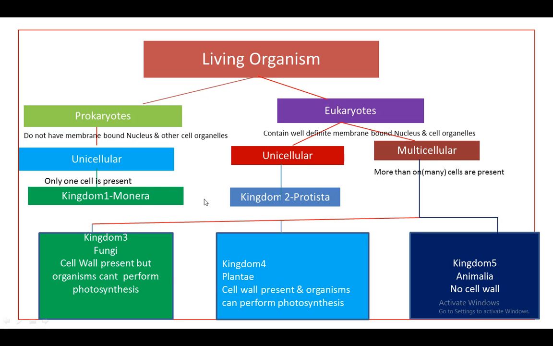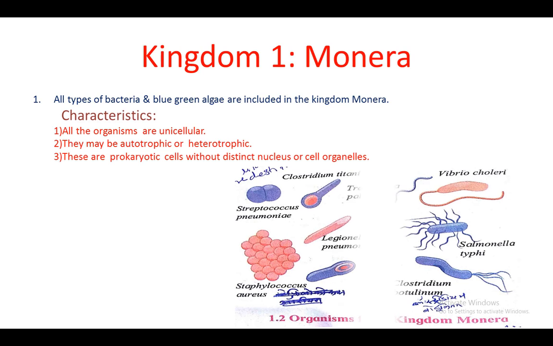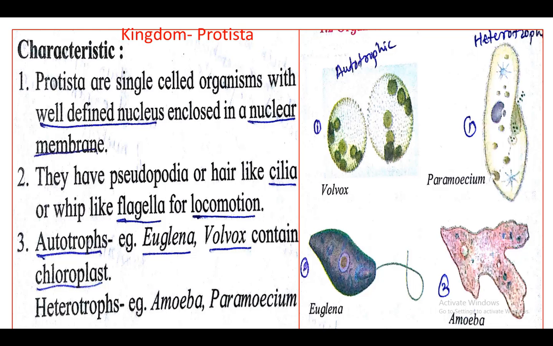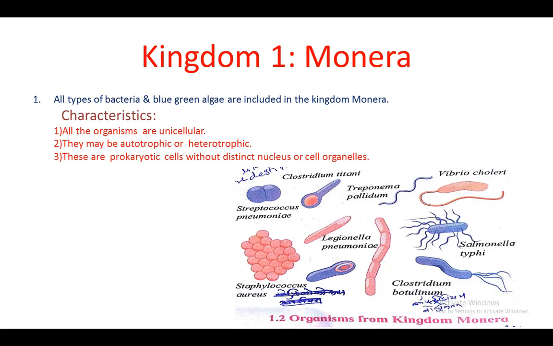Out of these 5 kingdoms, in this chapter we can learn only the characteristics of the organisms belonging to the kingdom Monera, kingdom Protista, and kingdom Fungi, and some characteristics of microorganisms.